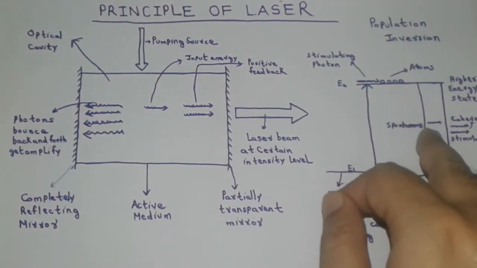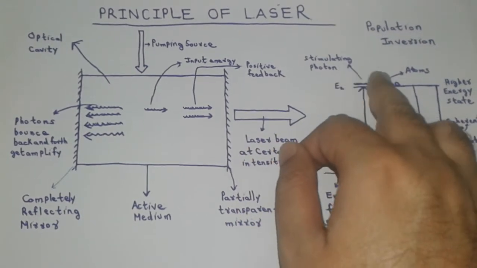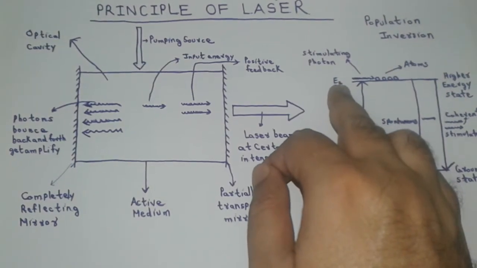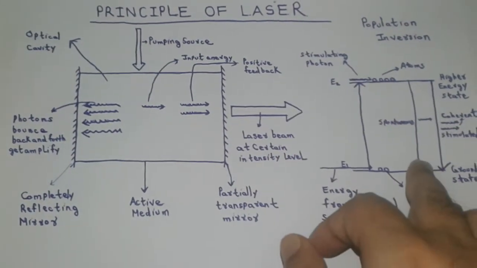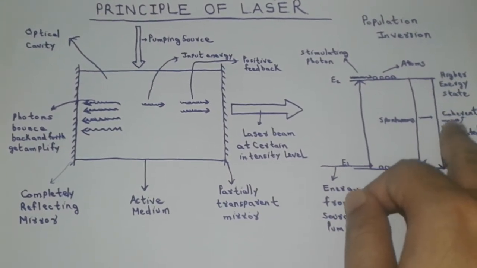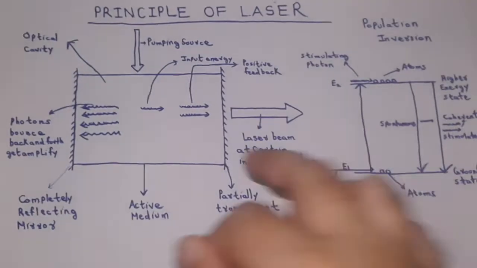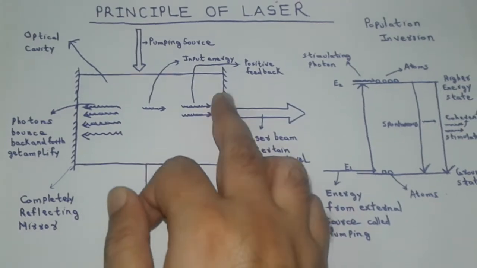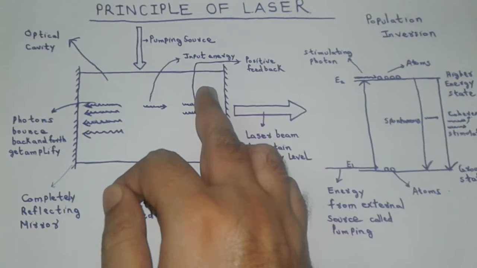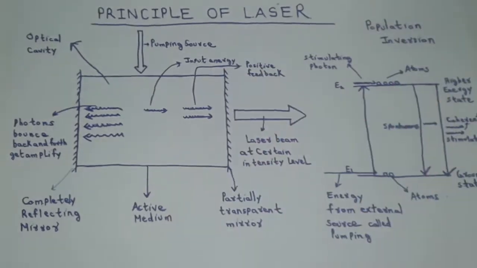The photon emitted by spontaneous emission participates as a stimulating photon in the successive stage to stimulate atoms in the higher excited state E2 to make transition to the ground state E1 by emitting two photons of the same energy, same frequency, and in the same direction as coherent beams. Thus, an active medium acts as an amplifier with a positive feedback, in which the output energy is always added to the input energy to strengthen the input signal.